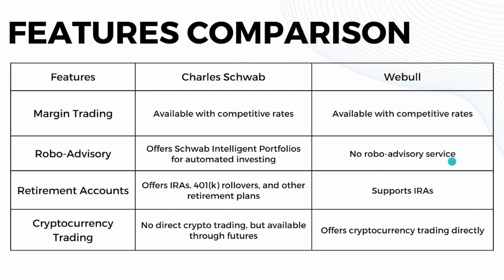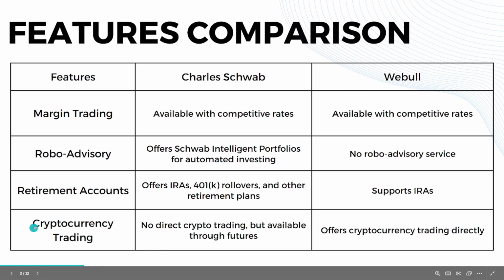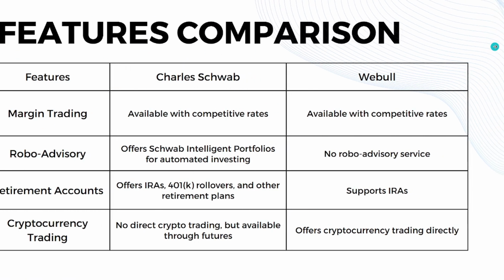While when it comes to robo advisory, Charles Schwab offers Intelligent Portfolios for automated investing, while Webull has no robo advisory service. And for retirement accounts, Charles Schwab offers IRAs, 401k rollovers, and other retirement plans, while Webull only supports IRAs. And when it comes to cryptocurrency trading, Charles Schwab has no direct crypto trading, but it is available through futures. When it comes to Webull, they offer cryptocurrency trading directly. So that's it for the simple features comparison. So now let's go directly to the pricing.